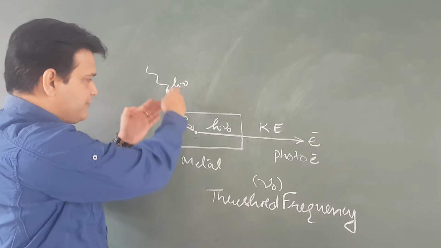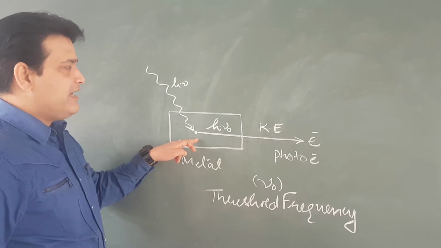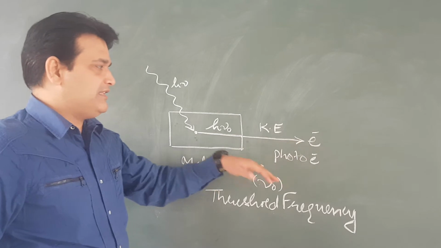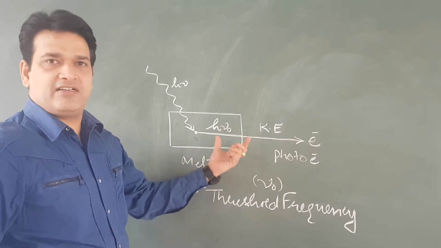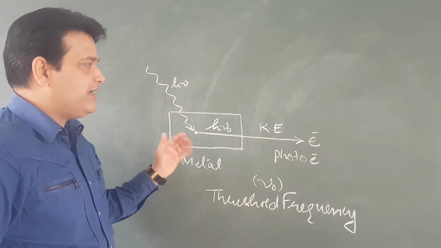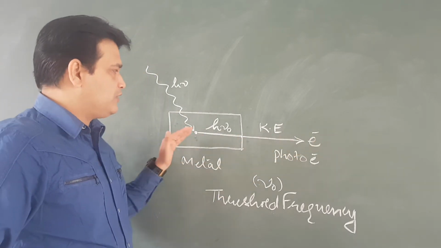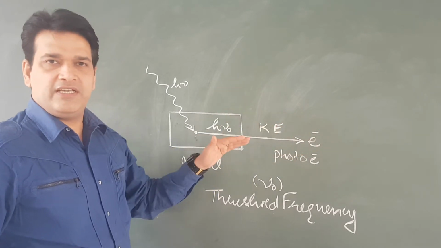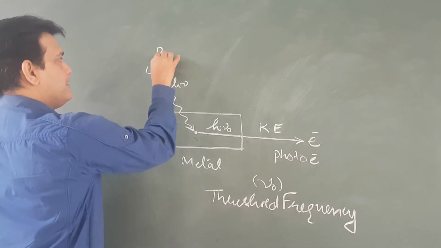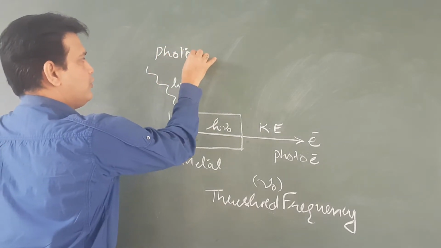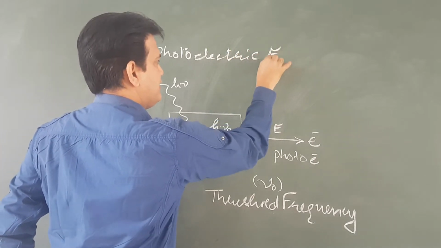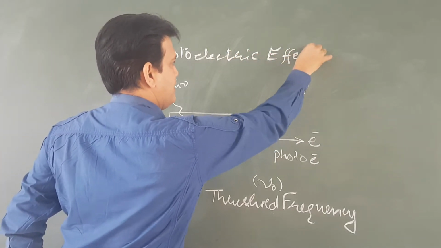Photo means some light is falling on the metal surface and movement of electrons is taking place. That's why there is some electric current. So light is falling and electric current due to the movement of electrons is being generated. That's why it is called photoelectric effect.